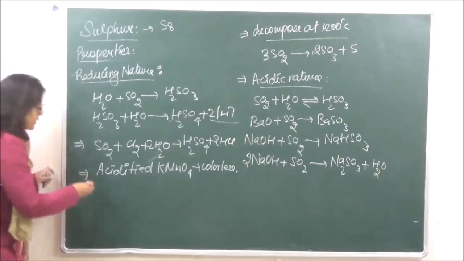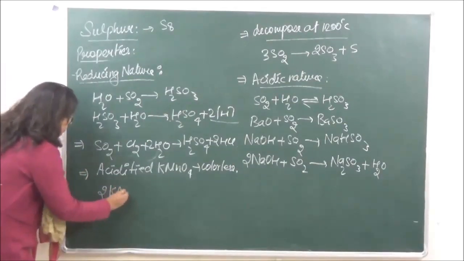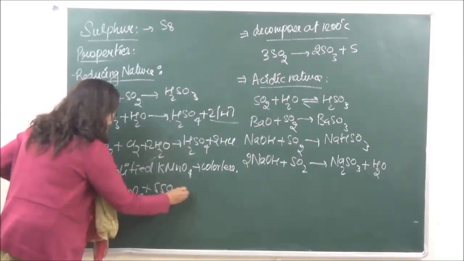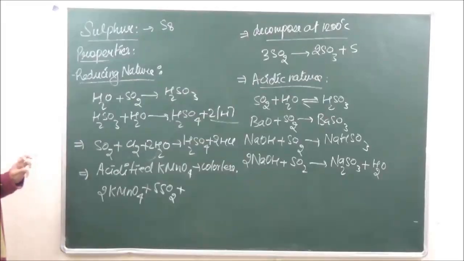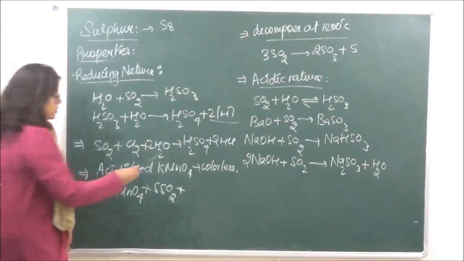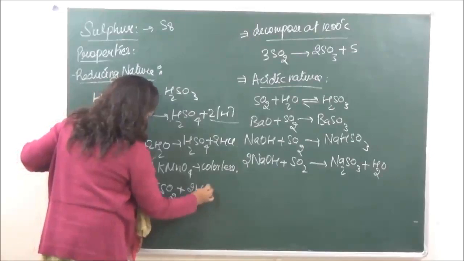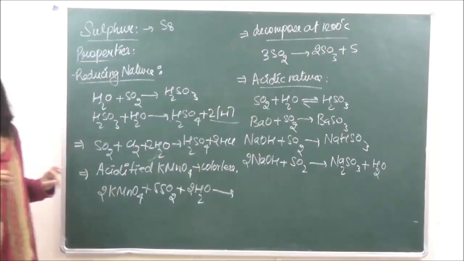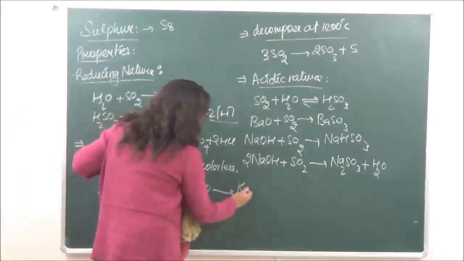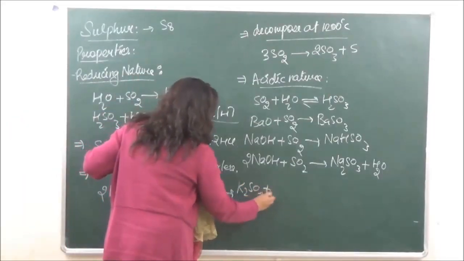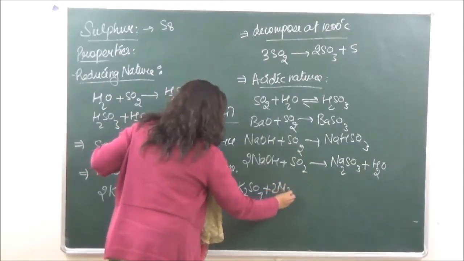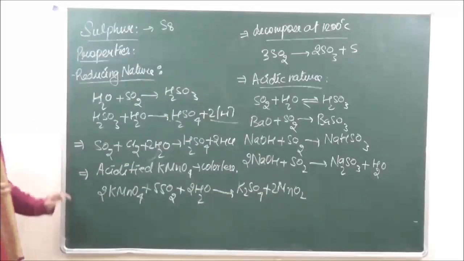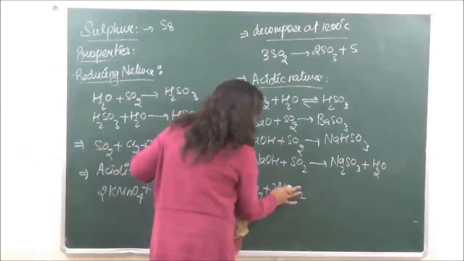So let's see what the reaction is going to be. SO2, now this reaction will again take place in presence of water. So we have 2H2O. This is going to give us K2SO4 plus MnSO4 plus 2H2SO4.